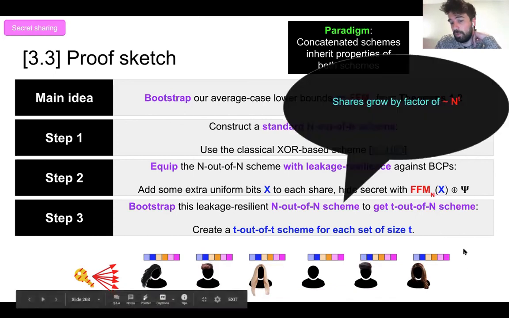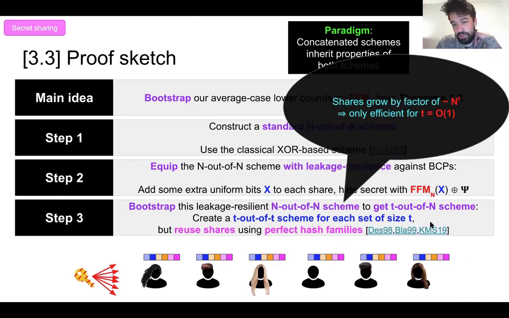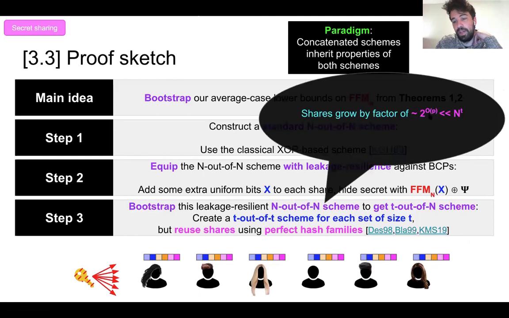And this will work, but the problem is that the shares will now grow by a factor of n choose t, which is roughly big N to the t. And this is not efficient when t becomes super constant. So the idea in KMS 19 was to use this reusing share idea from the 90s with perfect hash families to reduce this factor to 2 to the big O of p, which is much smaller because p is less than t.